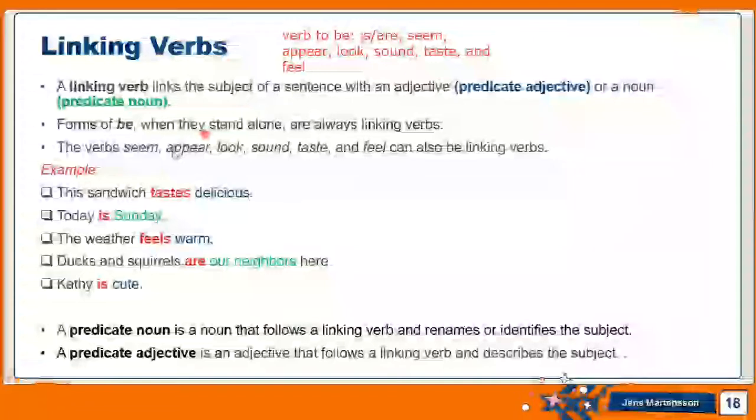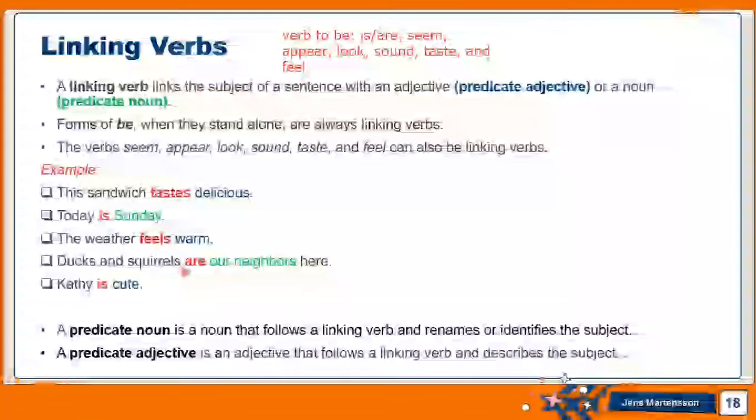Okay, let's read them. The sandwich tastes delicious. Today is sunny. The weather feels warm. So feels is a linking verb. Warm is a predicate adjective because it's describing how the weather feels. How does it feel? It feels warm. It's an adjective and it's taking the place of a predicate. So I call it a predicate adjective.